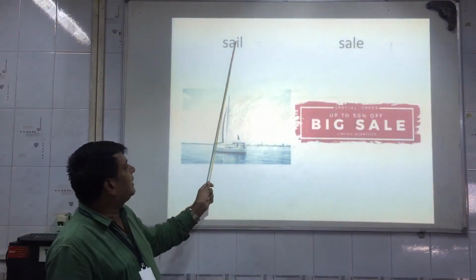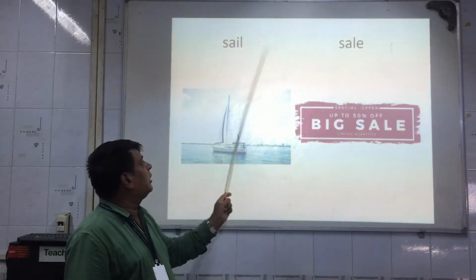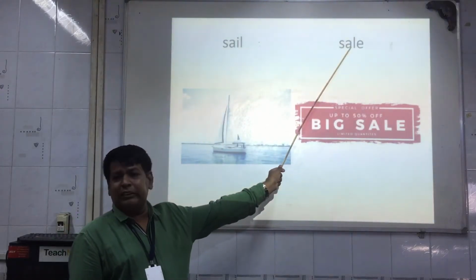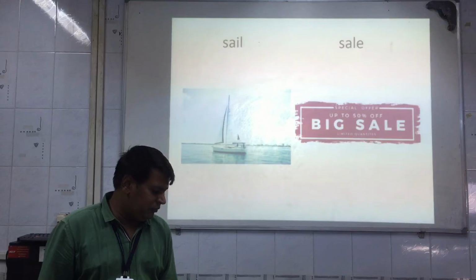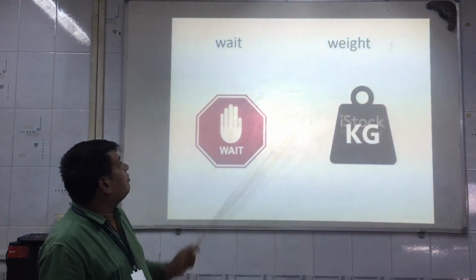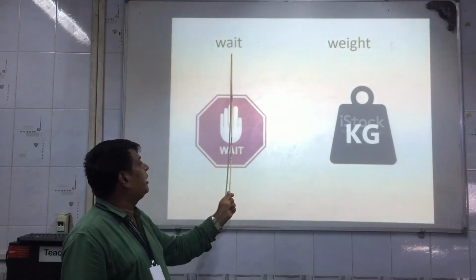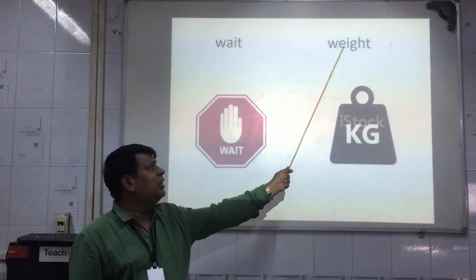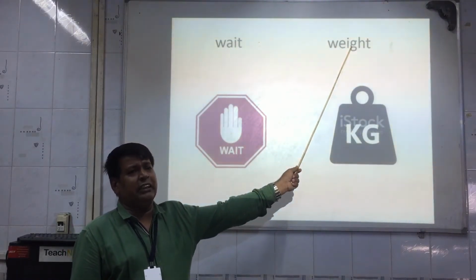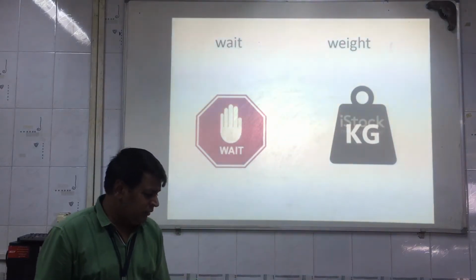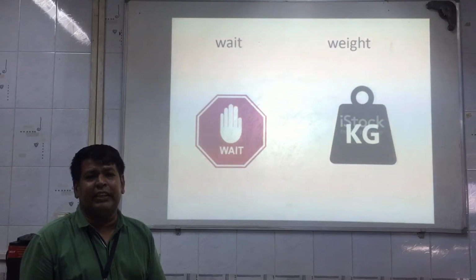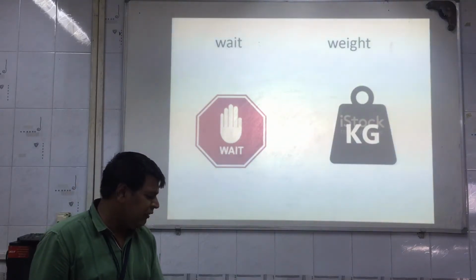See one more example, sail, sail. Now here sail means to travel in a boat or a ship, and here sale means to sell something. Wait, weight. Now your wait means to hold, just wait, and your weight means in kgs you can say, or you can say your body weight. So both sound the same, but the meanings are totally different and spellings are also different.